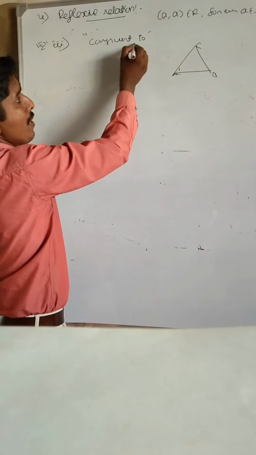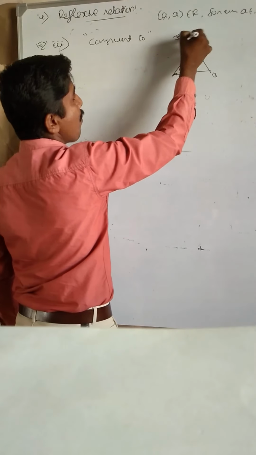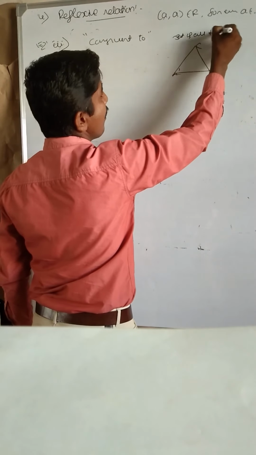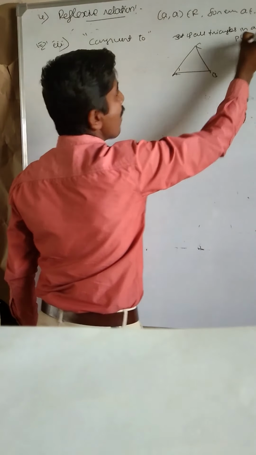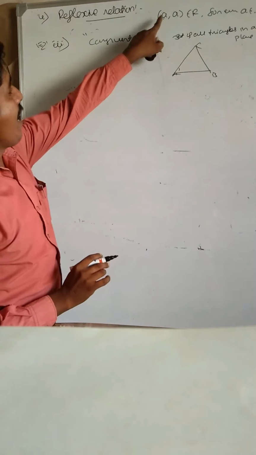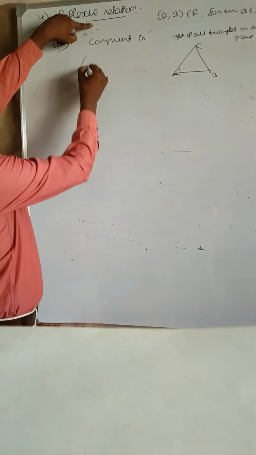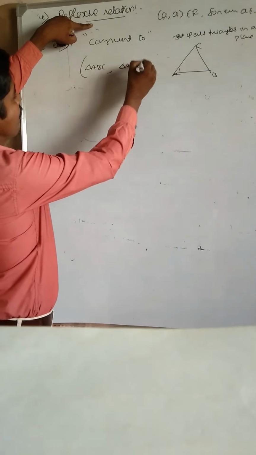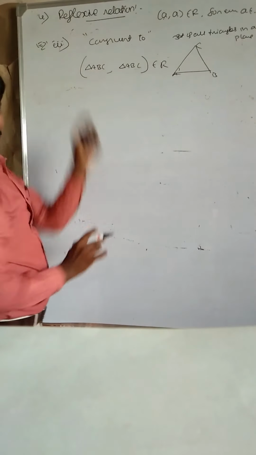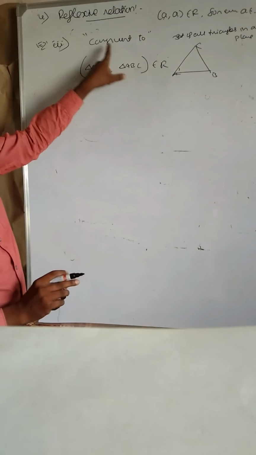Congruent to means I am going to define the set of all triangles in a plane. Here A is one triangle I am taking like this, triangle ABC. Again triangle ABC like this. It belongs to the relation, where the relation is congruent to relation.